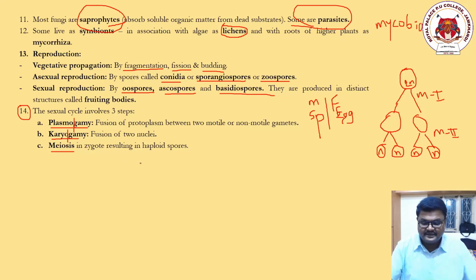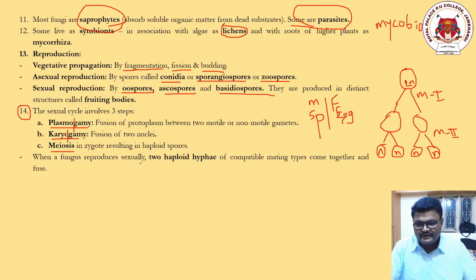I hope you are understanding the sexual cycle of the fungus. First, fungal bodies have to come together. The first fusion is of the protoplasm. After that, the second fusion is the fusion of nuclei. Lastly, meiosis occurs in the zygote, and finally spores are produced. Those spores are haploid in nature. First one, plasmogamy. Second one, karyogamy. Last one is meiosis.